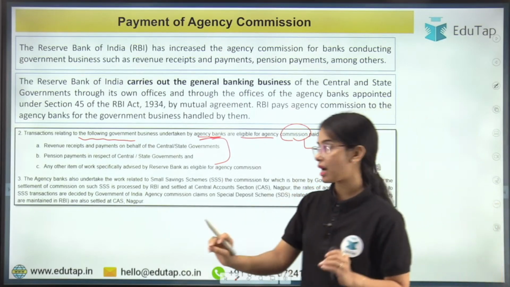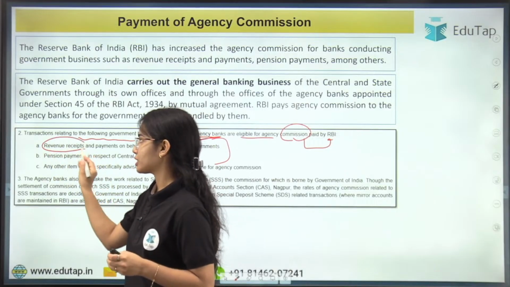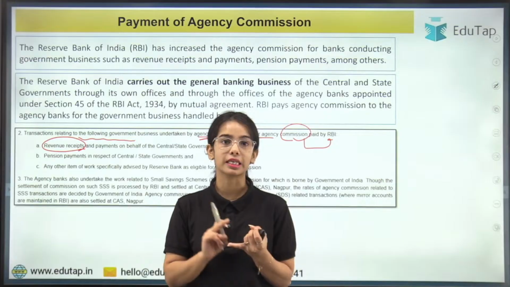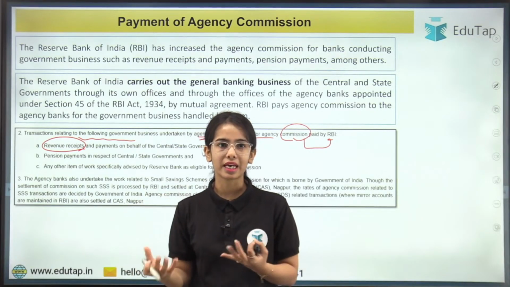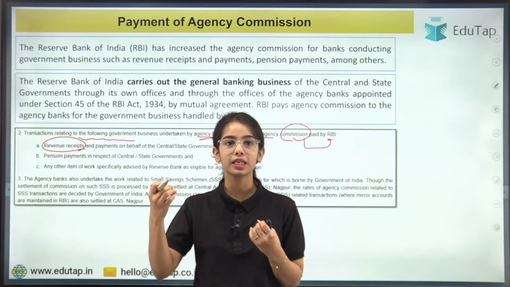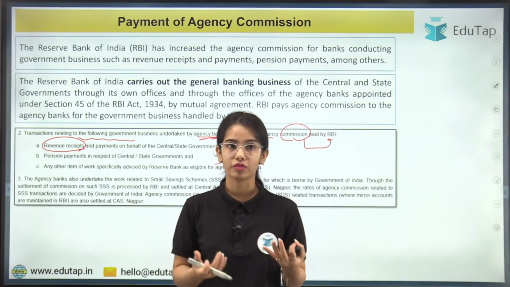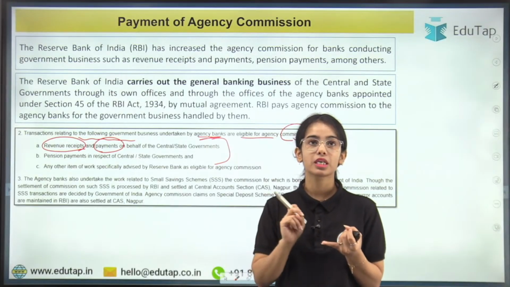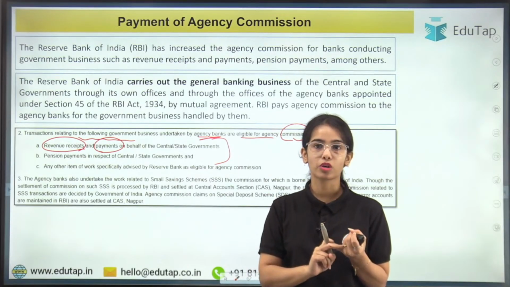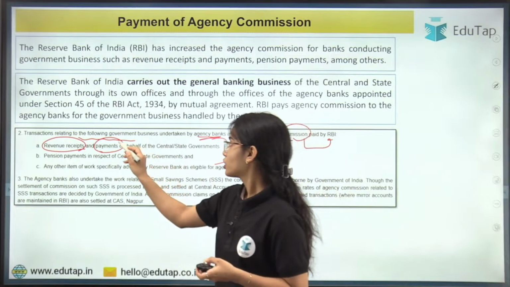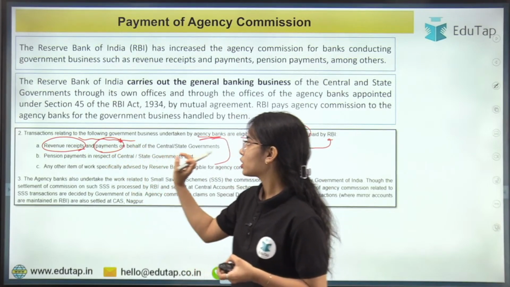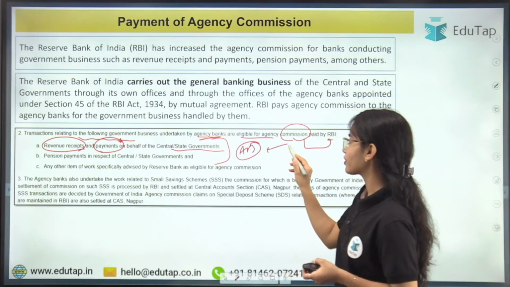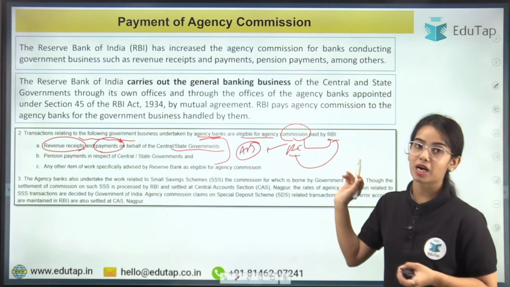If the agency bank is collecting the revenue receipts, meaning it is collecting direct taxes, indirect taxes, or fees and fines on behalf of the government, as well as making scholarship payments and payments for subsidies and salaries, these are the revenue payments on behalf of the central and state governments. If the agency bank is doing it, it will get agency commission from the Reserve Bank of India.